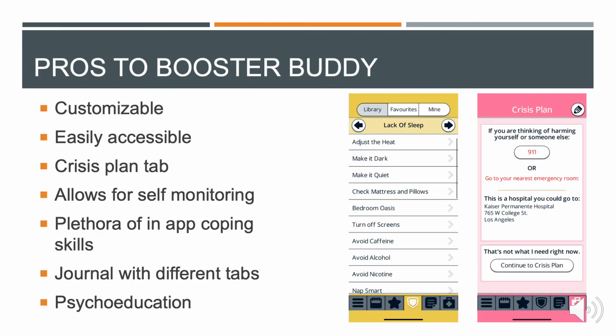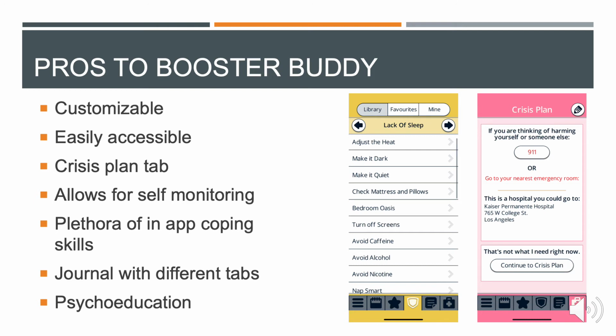So pros to Booster Buddy include that it's easily customizable. When you first download the app, it'll ask you which symptoms you're experiencing, and then use that information to customize the coping tools that'll be put into your library to look through. It's also customizable in the sense that you can add fun accessories to your Booster Buddy, which is especially engaging to the younger crowds, which is exactly what it's targeted for.